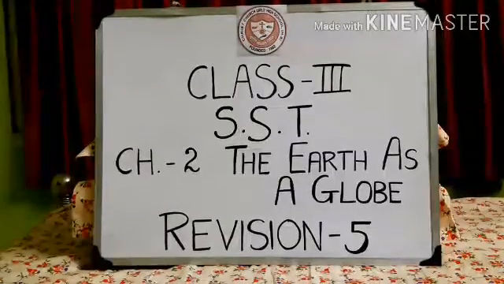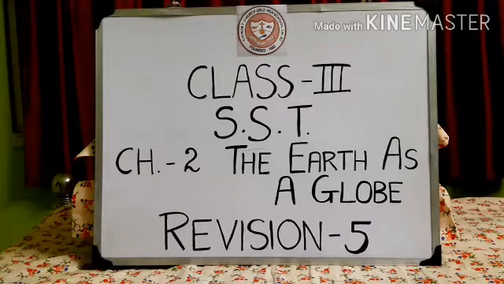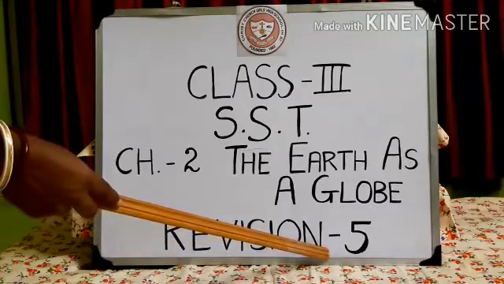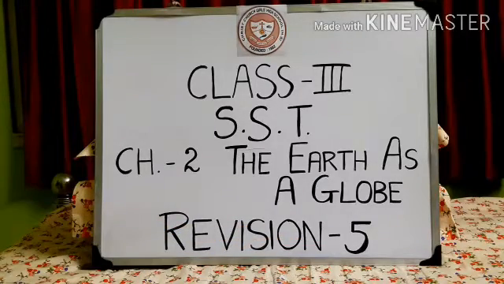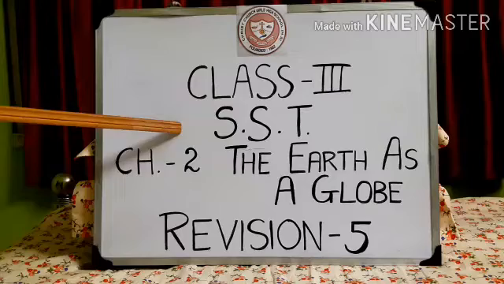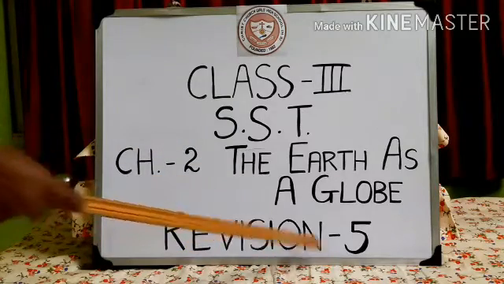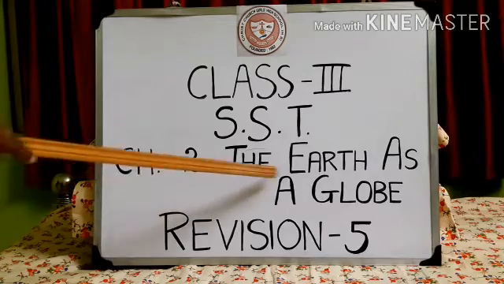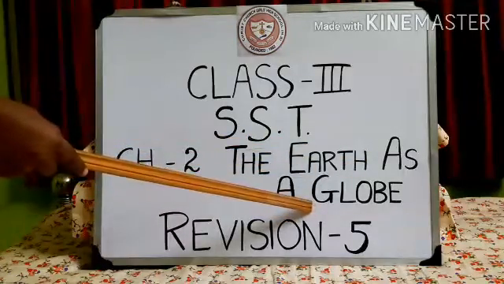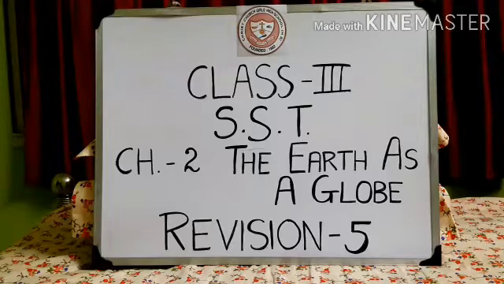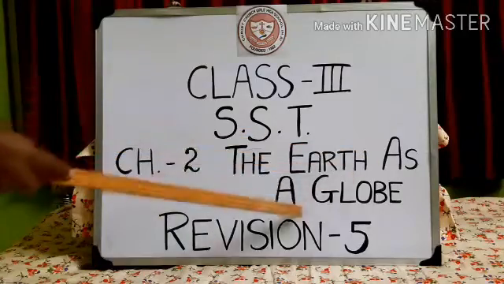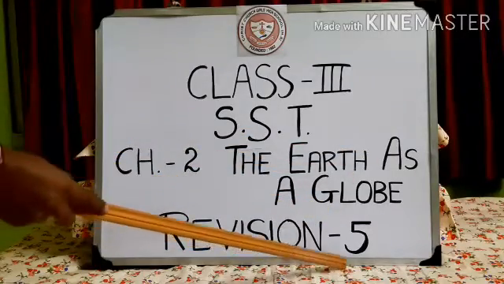Today we have come to discuss yet another revision. Today we will do revision 5, class 3 SST, revision 5. This revision we will do on chapter 2, the earth as a globe. It is a geography chapter. Okay. So, today we will do chapter 2, the earth as a globe, revision 5.